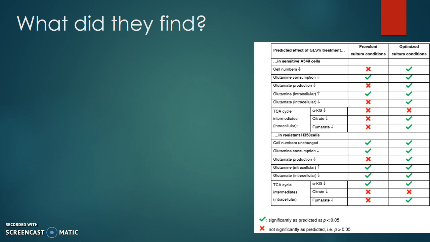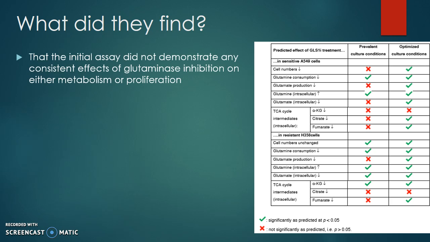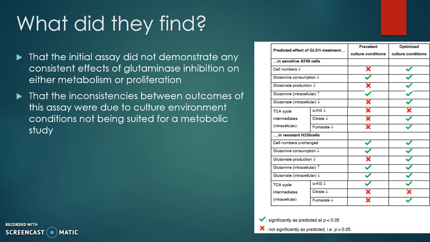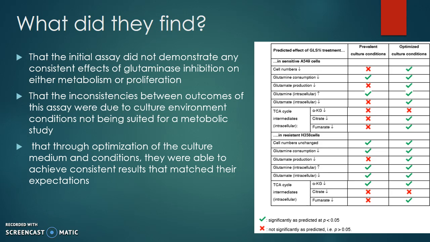So what did they find from this study? They demonstrated that the initial assay on the commonly accepted culture media standards did not produce consistent results for a metabolic study, and that the inconsistencies in culture were the cause of irreproducible results, and that by optimizing the culture for the assay they were able to achieve consistent results.